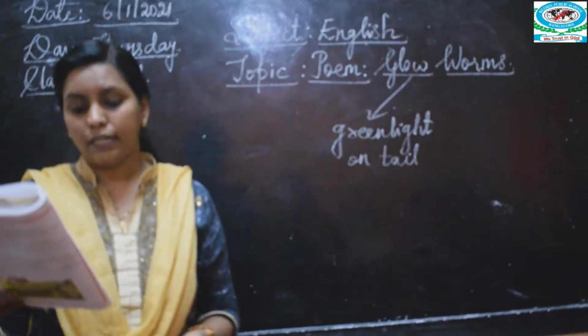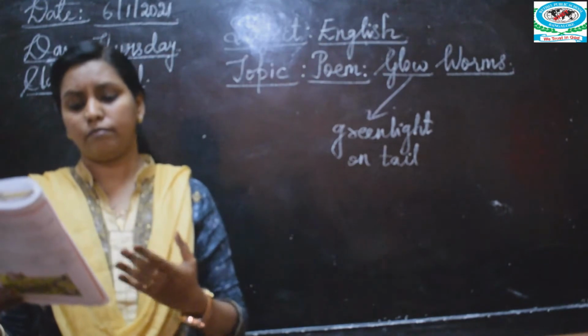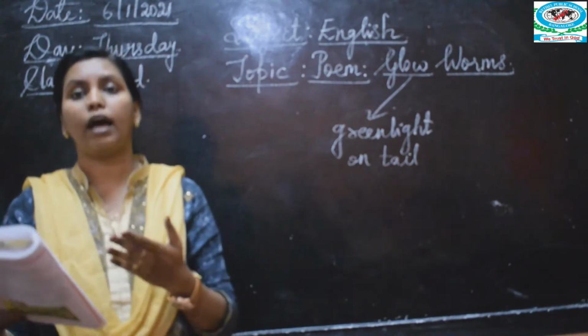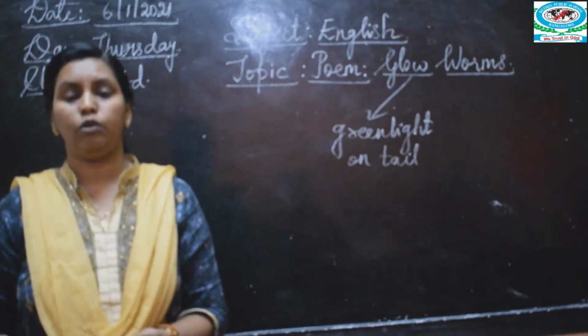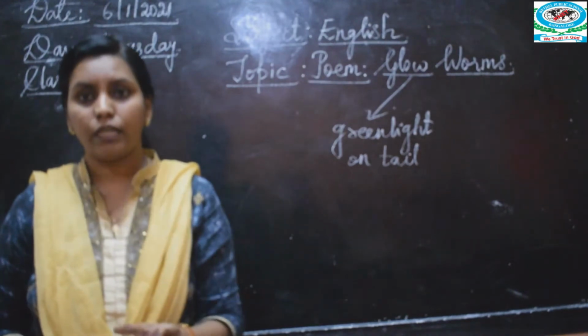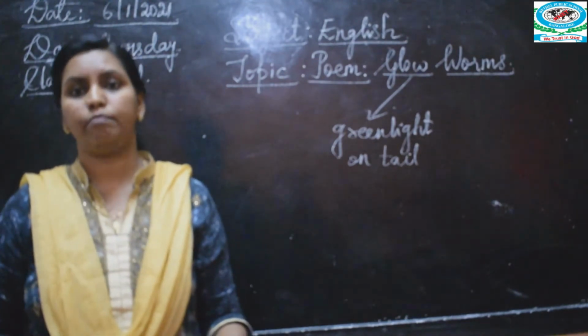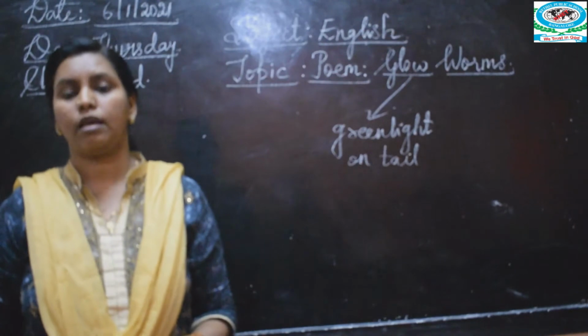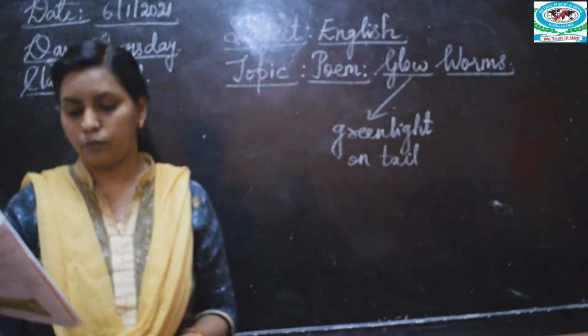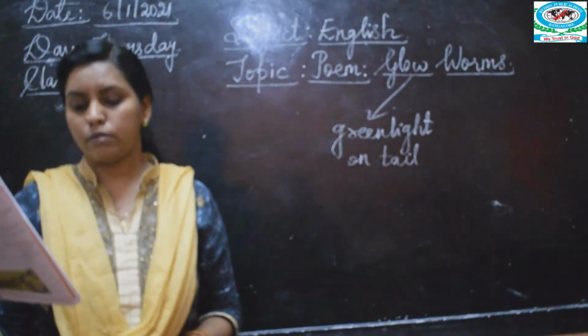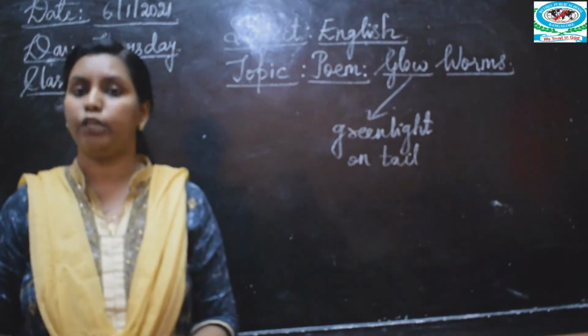The light you are giving out is for other persons and not for you.